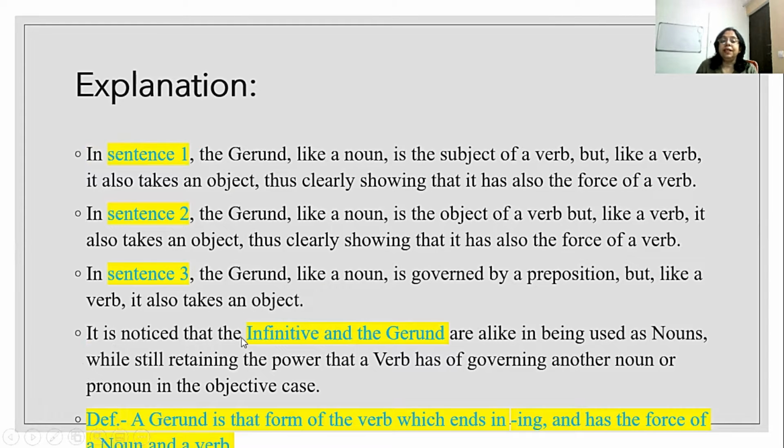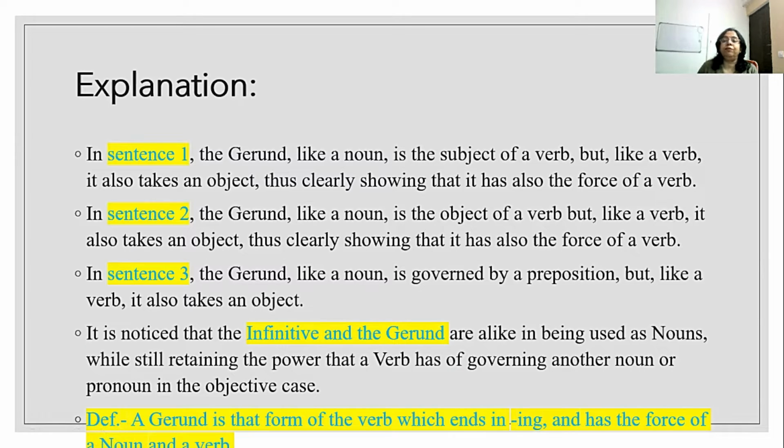So it is noticed that the infinitive and the gerund are alike in being used as nouns, while still retaining the power that a verb has of governing another noun or pronoun in the objective case.